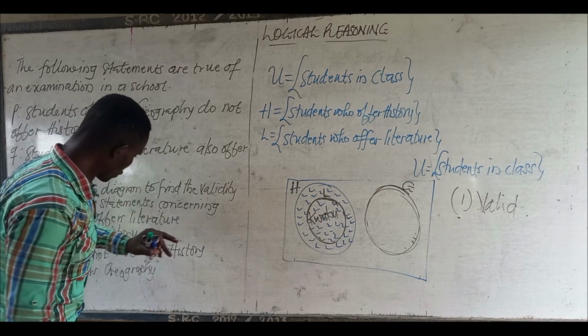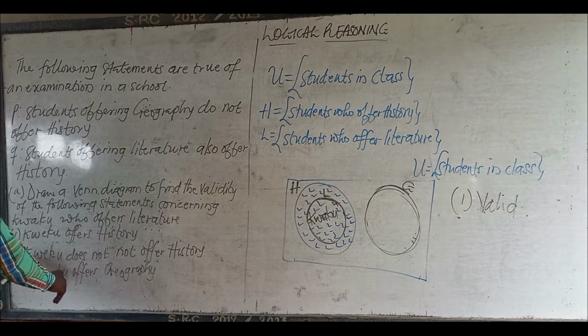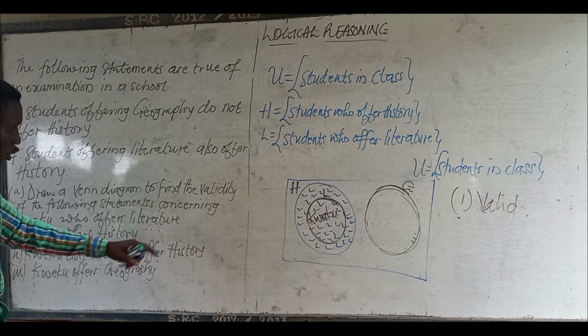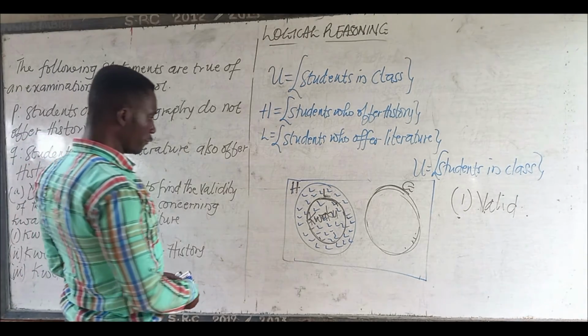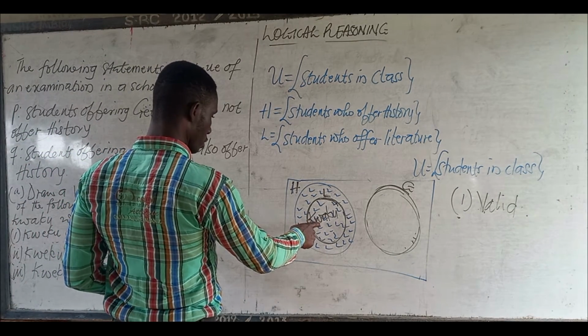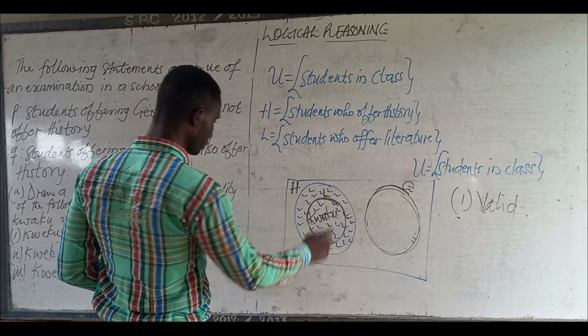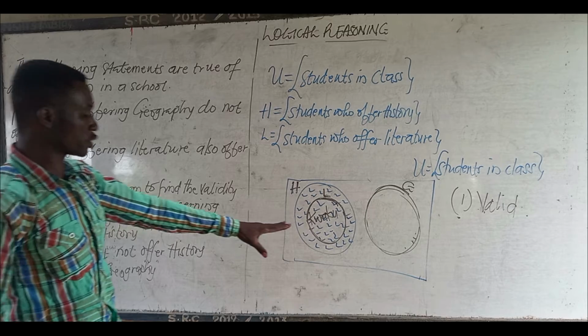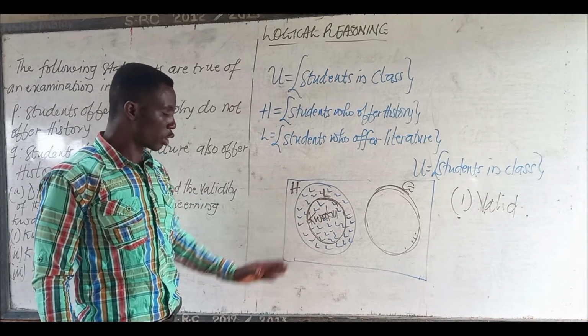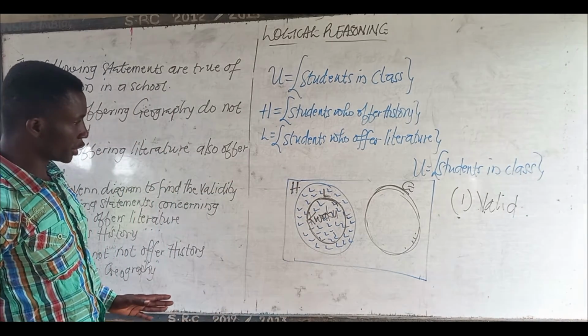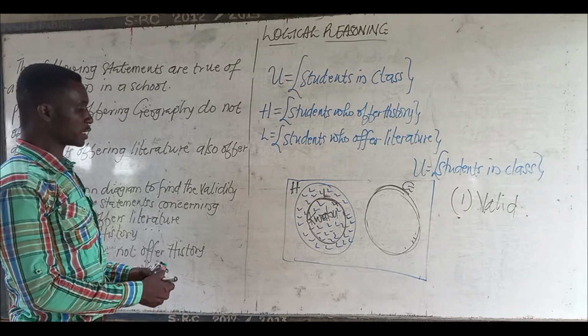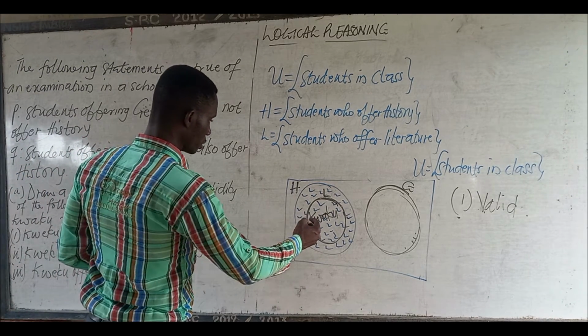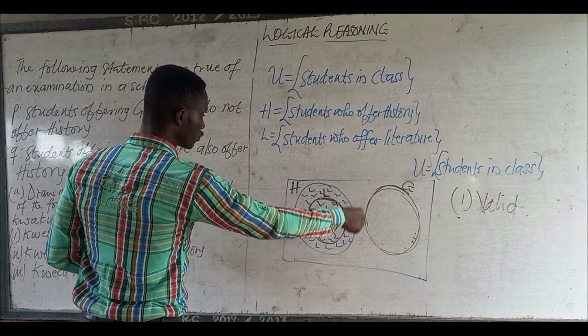Second, Kweku does not offer history. Kweku offers literature, which doesn't mean that Kweku does not offer history. It's not valid, because he offers history since literature is under history.